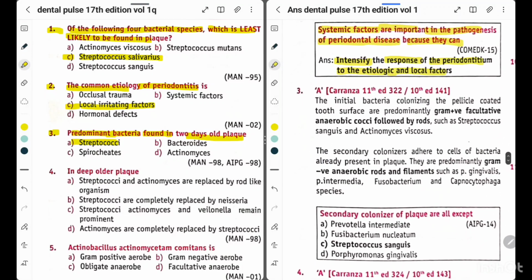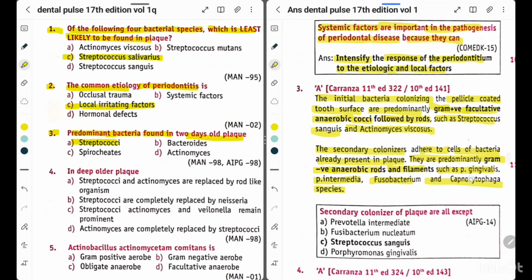Explanation: the initial bacteria colonizing the pellicle coated tooth surface are predominantly gram-positive facultative anaerobic cocci followed by rods such as Streptococcus sanguis and Actinomyces viscosus. The secondary colonizers adhere to the cells of bacteria already present in plaque. They are predominantly gram-negative anaerobic rods and filaments such as P. gingivalis, P. intermedia, Fusobacterium and Capnocytophaga species.